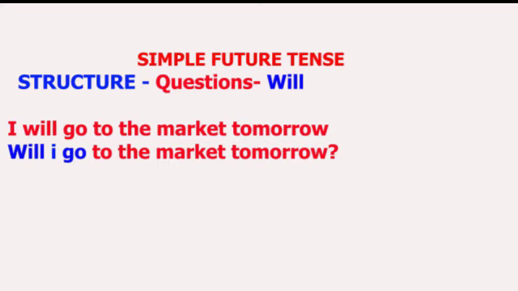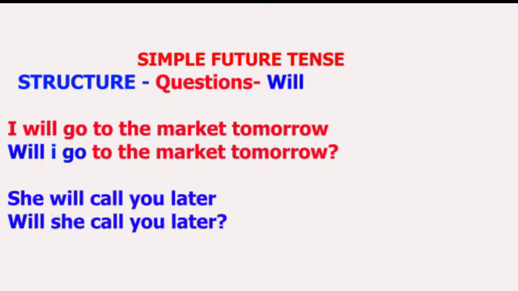You are also going to use the same "will" in the second sentence, "She will call you later." The question from this sentence is going to be, "Will she call you later?" Again, you are going to start with "will," and then you put the subject, which is "she," and then the basic verb, which is "call." So the question is going to be, "Will she call you later?"